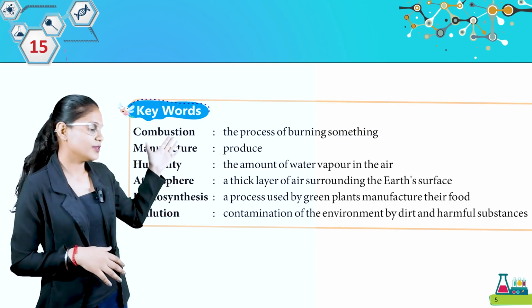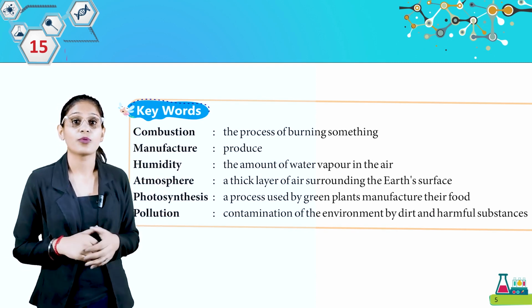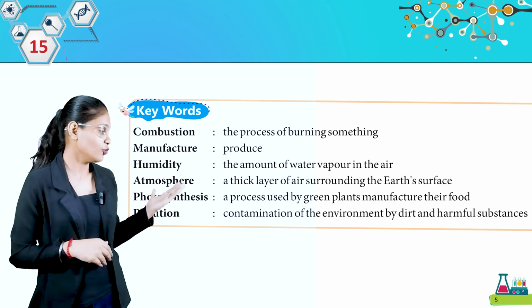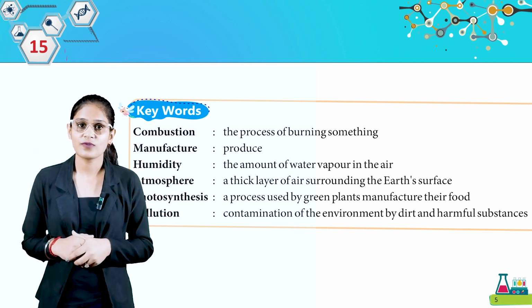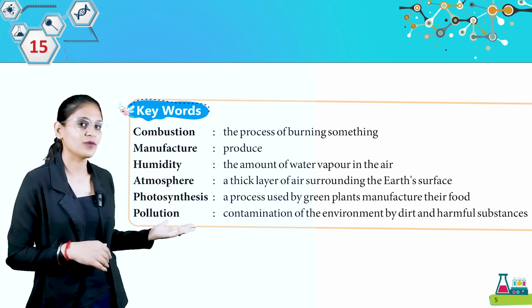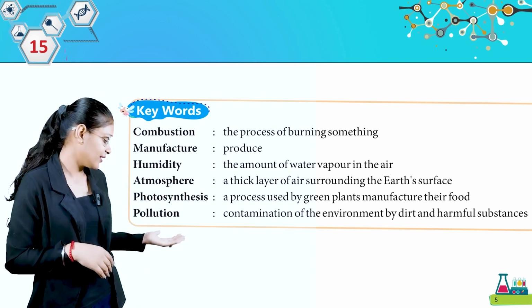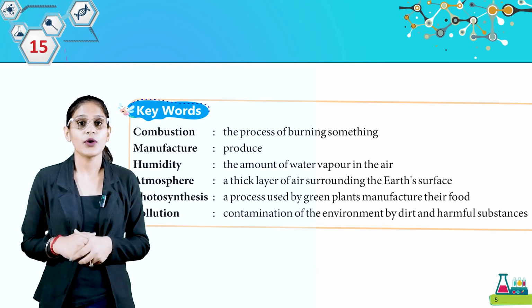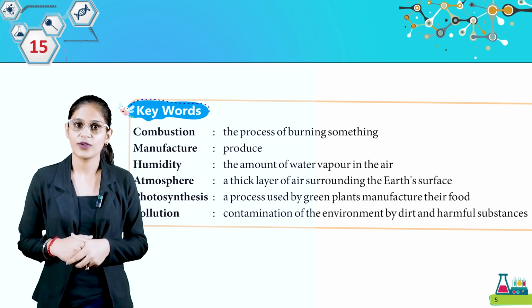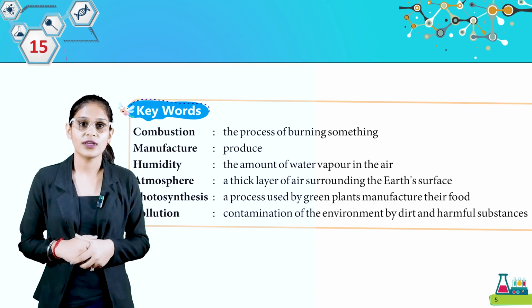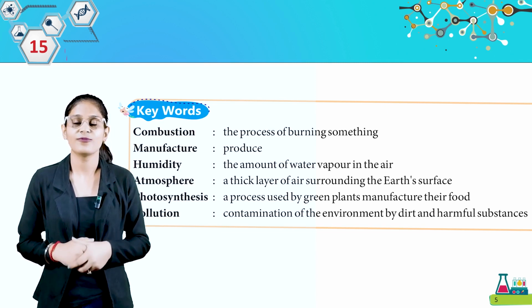Here are some keywords. Look here. Combustion: the process of burning something. Manufacture: produce. Humidity: the amount of water vapor in the air. Atmosphere: a thick layer of air surrounding the Earth's surface. Then we have photosynthesis: a process used by green plants to manufacture their food. Then we have pollution: contamination of the environment by dirt and harmful substances.